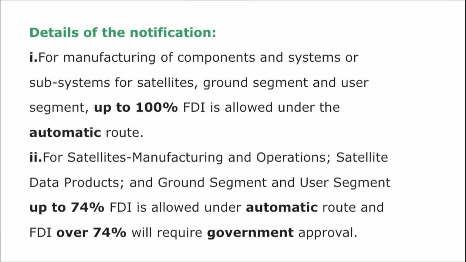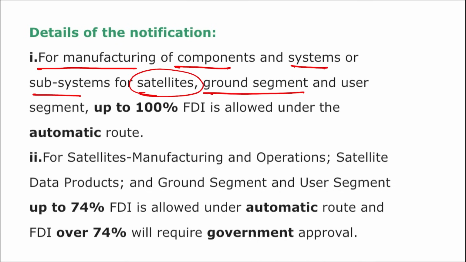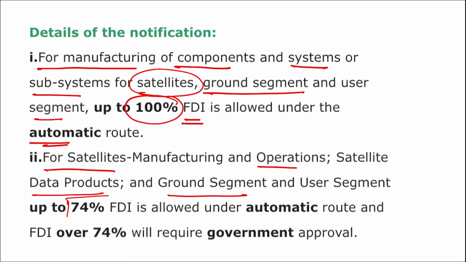And if we further talk about this, for manufacturing of components and systems or subsystems for satellites, ground segment and user segment, up to 100% FDI is allowed under the automatic route. And for satellites manufacturing and operation, satellite data products, ground segment and user segment, up to 75% FDI is allowed under the automatic route, and over 74% will require government approval. Right?